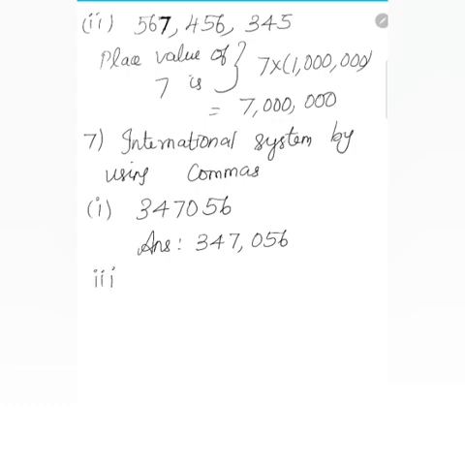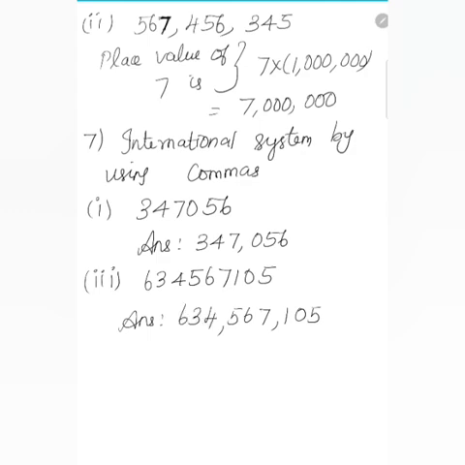Okay. Now I'll do the third subdivision: 6, 3, 4, 5, 6, 7, 1, 0, 5. So the answer is, from the right: 5, 0, 1, 7, 6, 5, 4, 3, 6. So 6, 3, 4, 5, 6, 7, 1, 0, 5. Okay. So this is the international system by using the commas. So the next 2 sums are your homework. Okay. Got it?